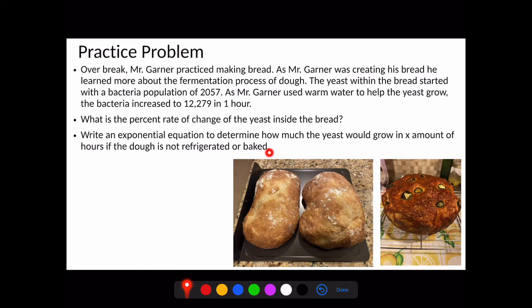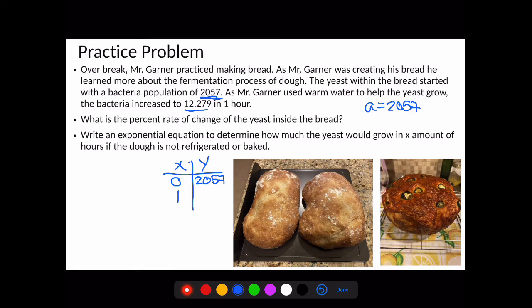So to get started, we're going to use the information that we have here. We know that at time 0, so our a value, we're at 2,057 bacteria. So a is 2,057 because that's our starting amount, our initial value. To find our b value, we need to make a little table. So we have x and y. When x is 0, again, we're at 2,057.